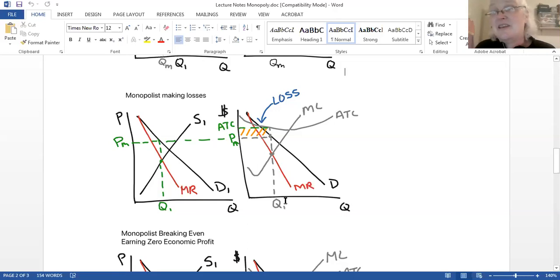And then step 4, find ATC, from Q straight up to ATC. Notice in this case, the ATC is above the price. They're losing money per unit. They'll wait it out as long as they're above their average variable costs. They're going to wait it out, hoping that demand will increase in the future. Okay. If they're below the AVC, they're subject to shut down too. Like if they're the only golf course in town in December, they're shut down, right? So anyways, that AVC does become important for them as well.